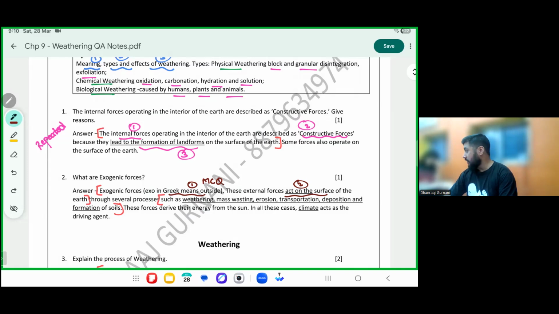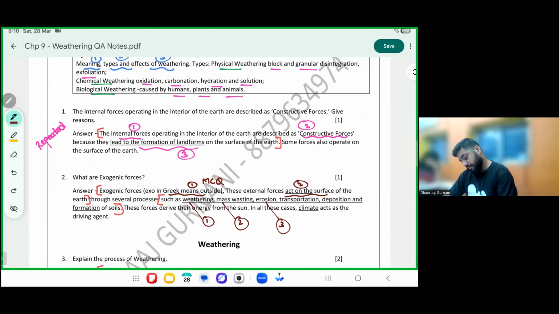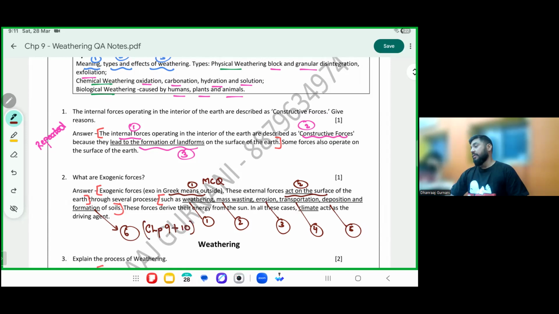Examples which we will be learning over the course of chapter 9 and 10 are weathering, mass wasting, erosion, transportation, deposition, and formation of soils. They are all happening outside. These are the concepts you will cover in chapter number 9 plus 10 together. All these 6 you will learn in chapter 9 and 10 together. 6, yeah. Can I go ahead?